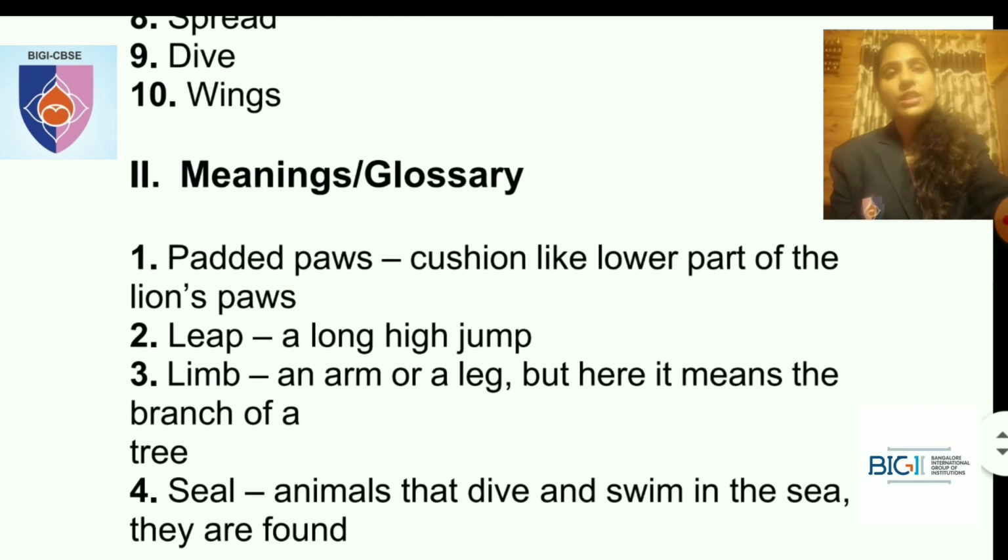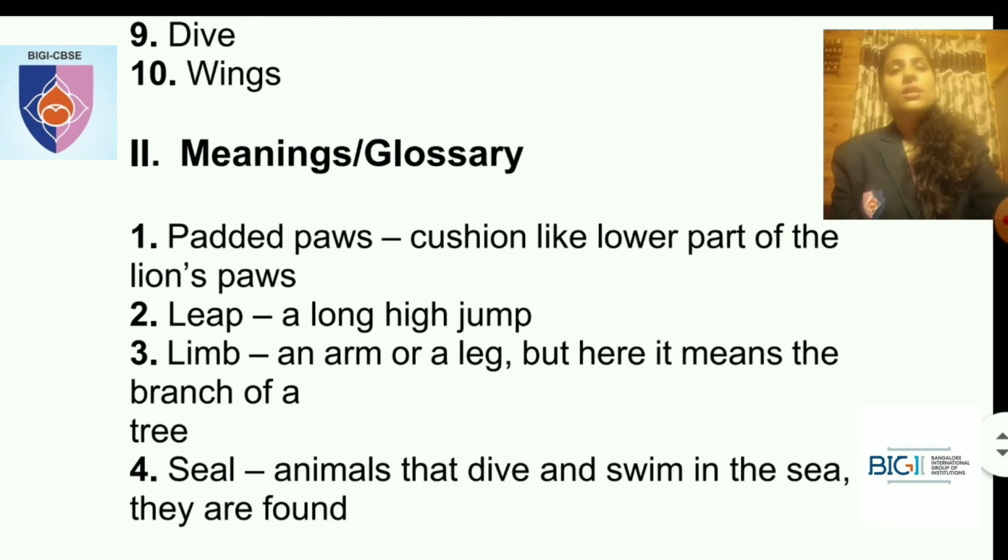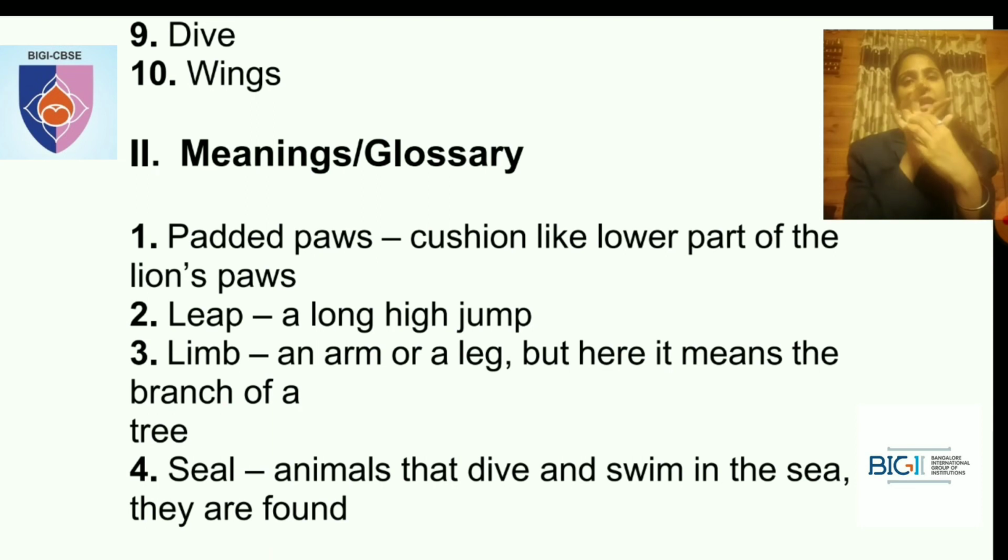So what is the first one? Padded paws. So what is that? Cushion-like lower part of the lion's paw. This is not only for lion, anything that is an animal like lion, cat, tiger, bear, all these have padded paws. Even dogs. You have seen the cushion-like lower part, the black colored ones. So that is called padded paws.